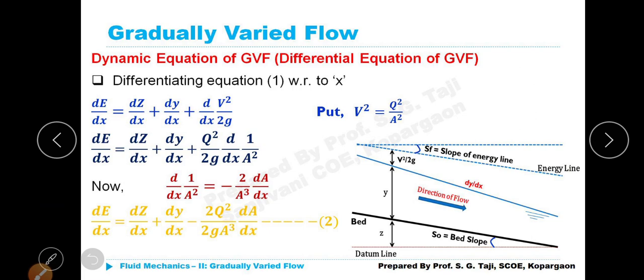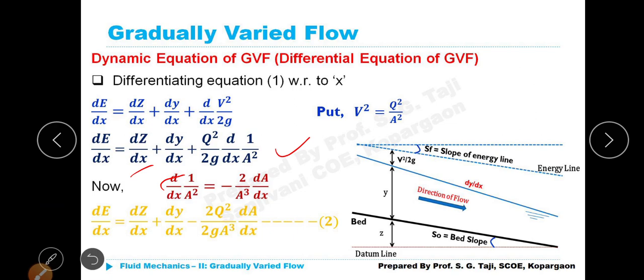Dynamic equation, this differential equation with respect to x: dE by dx is equal to dz by dx plus dy by dx plus d by dx of v squared by 2g. We know v squared is equal to Q squared by A squared. Put it in that equation. Therefore, dE by dx is equal to dz by dx plus dy by dx plus Q squared by 2g d by dx of 1 upon A squared.